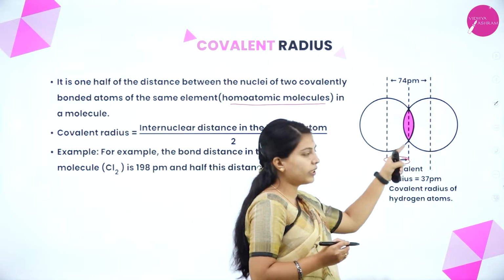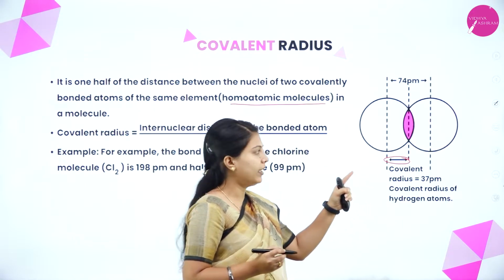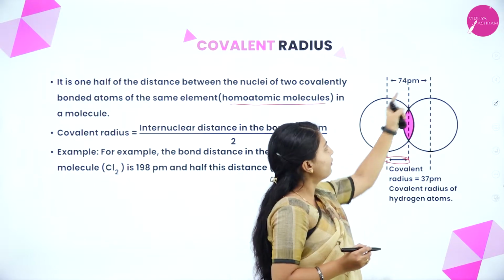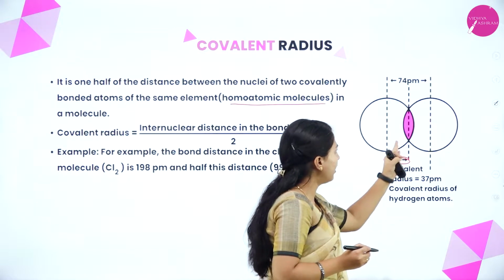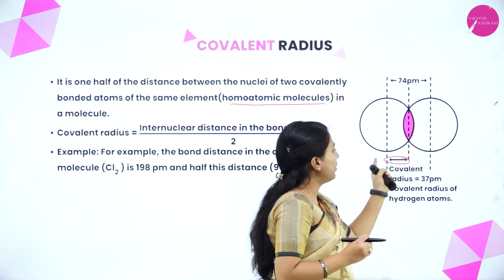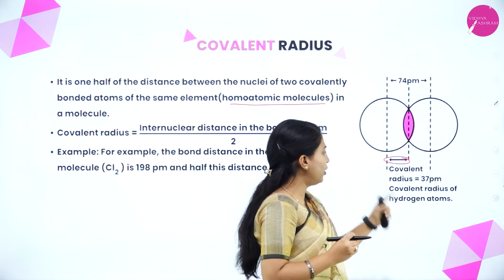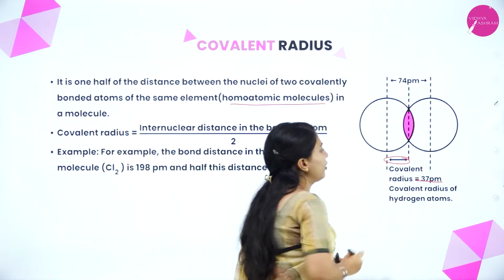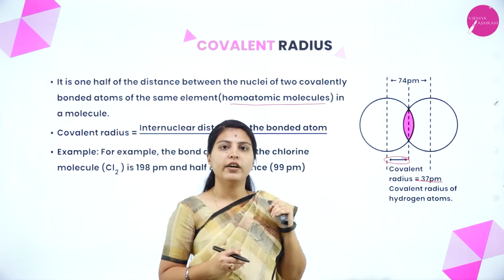These are both hydrogen atoms. Overall we will get 74 picometer, and from that, half. The internuclear distance divided by 2: if you make 74 by 2, we will get 37 picometer. That is the covalent radius.